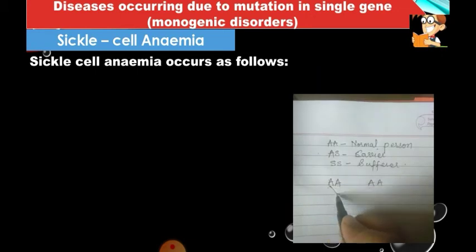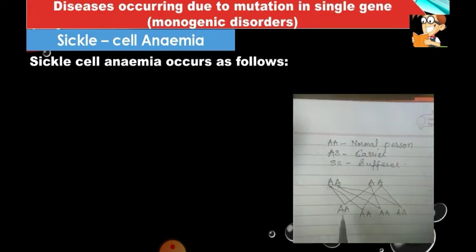When we cross this and this, we get A. When we take this gamete and this gamete, we again get A. Again A, and again capital A. That means all the human beings are normal, 100% normal, when both father and mother are normal.